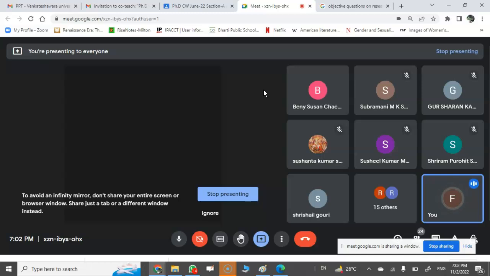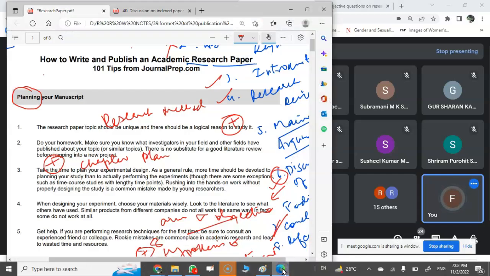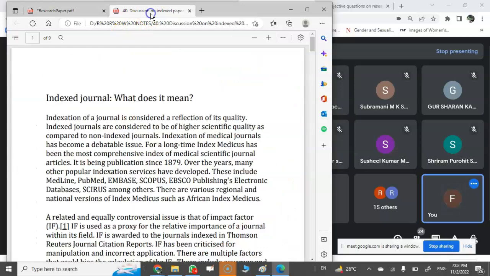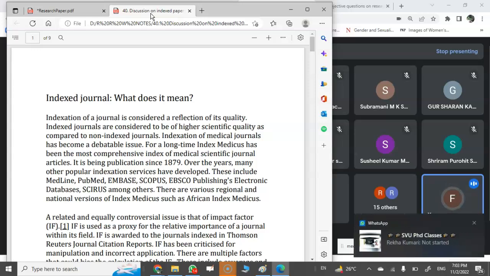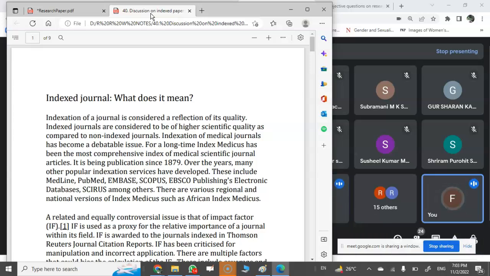Do try to make contact with the people who can help you with publications in authentic or reviewed journals or UGC listed journals. Okay? So this is about how to write your research paper, thesis and synopsis. And next, how to publish your papers is the next discussion, on the indexed paper. And what is an indexed paper? Indexed papers are papers which got published in any of the UGC listed or indexed journals: peer reviewed, Scopus, UGC Care and Web of Science.